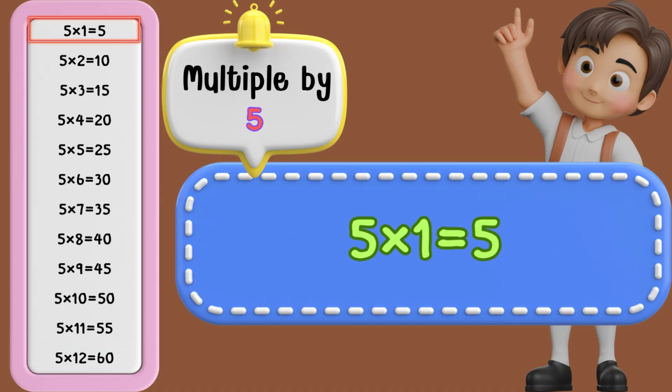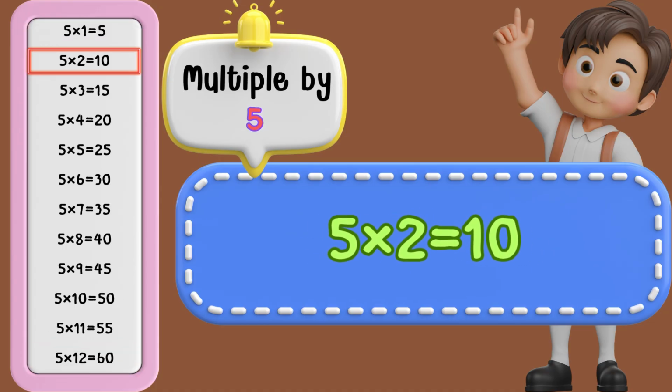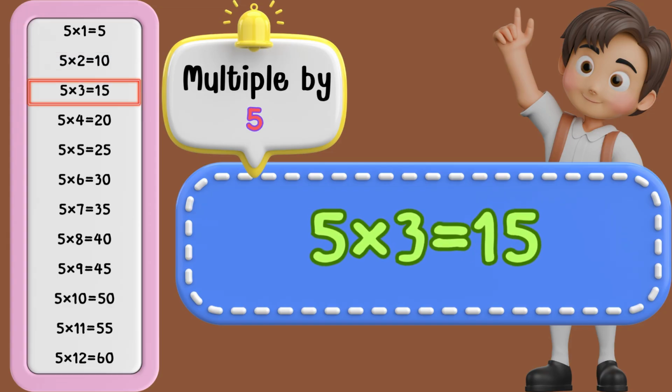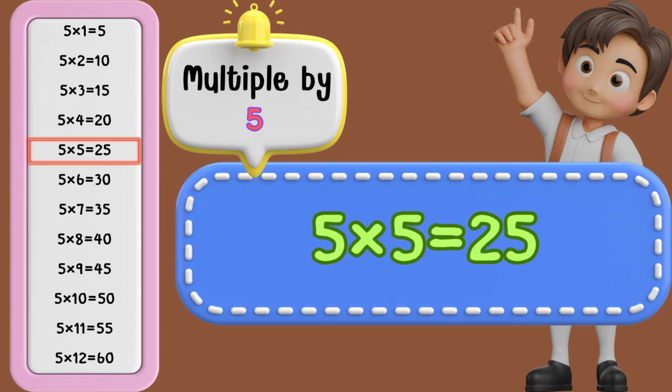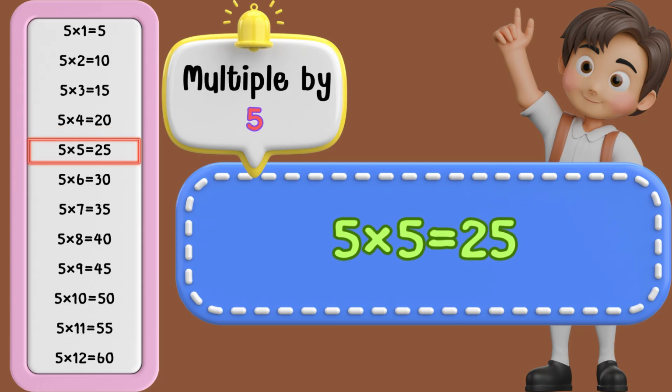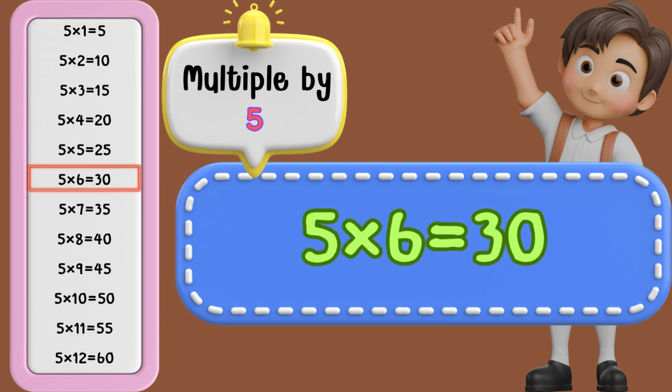5 times 1 is 5. 5 times 2 is 10. 5 times 3 is 15. 5 times 4 is 20. 5 times 5 is 25. 5 times 6 is 30.